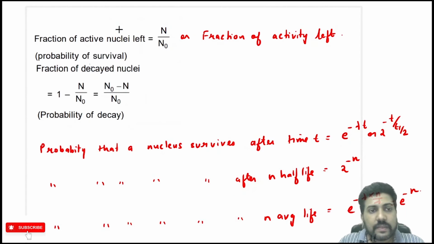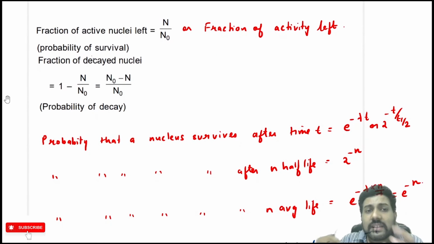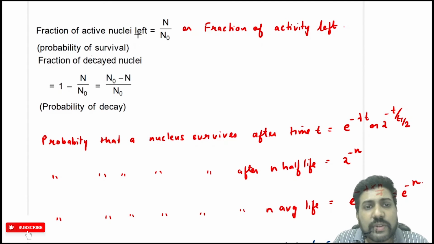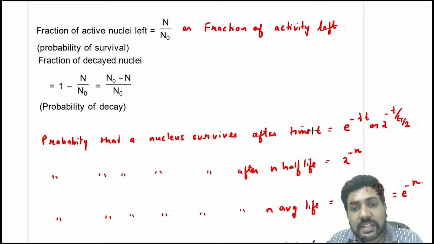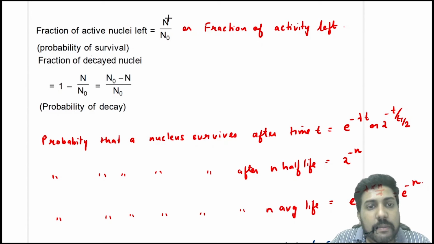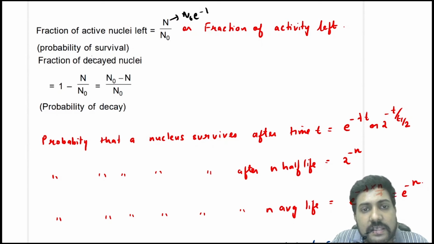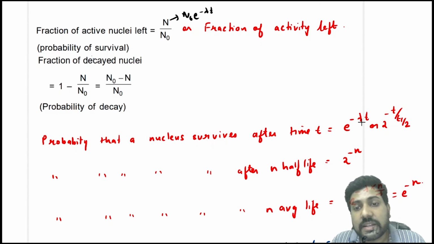Now, what is the fraction of active nuclei left after time t? The fraction of active nuclei left after time t is equal to N by N naught. The fraction of nuclei left after time t is also called the probability of survival. That means the probability that a nucleus survives after time t is equal to N by N naught. But you know that N is N naught e power minus lambda t, right? So the probability that a nucleus survives after time t is e power minus lambda t.